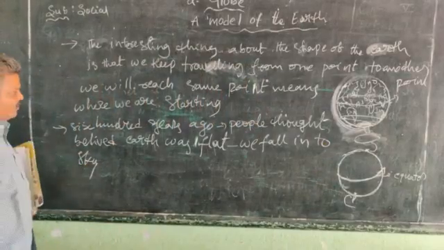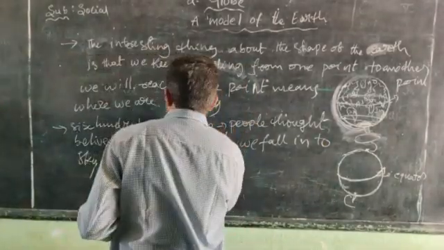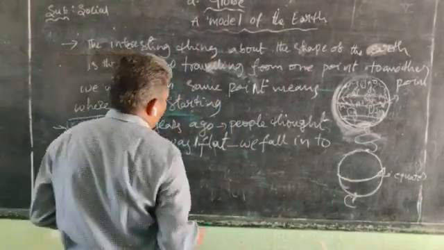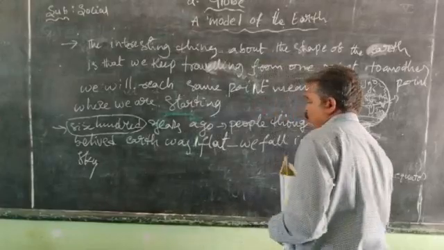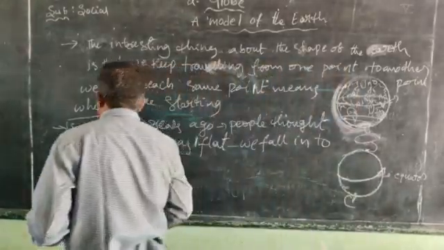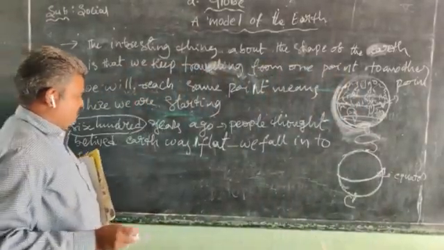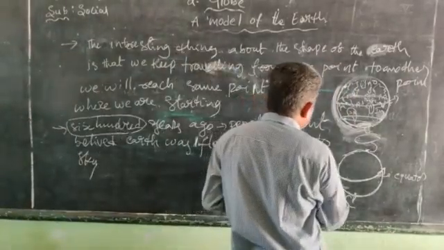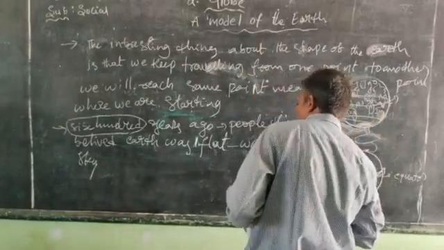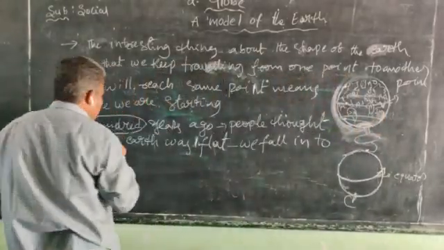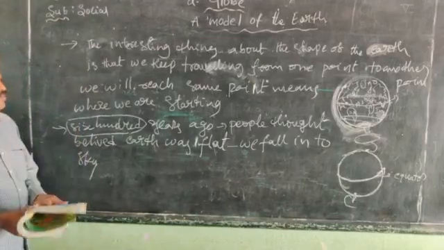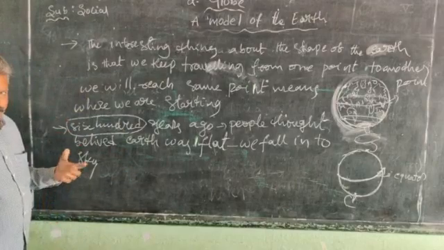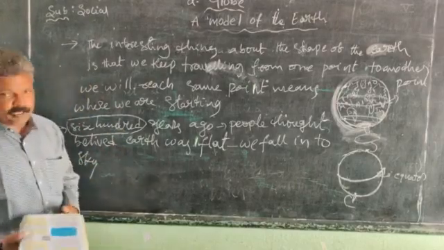So 600 years ago, people believed the earth was flat, not a sphere. When we travel from one area to another, finally we reach the edge and fall into the sky. That is what people believed.